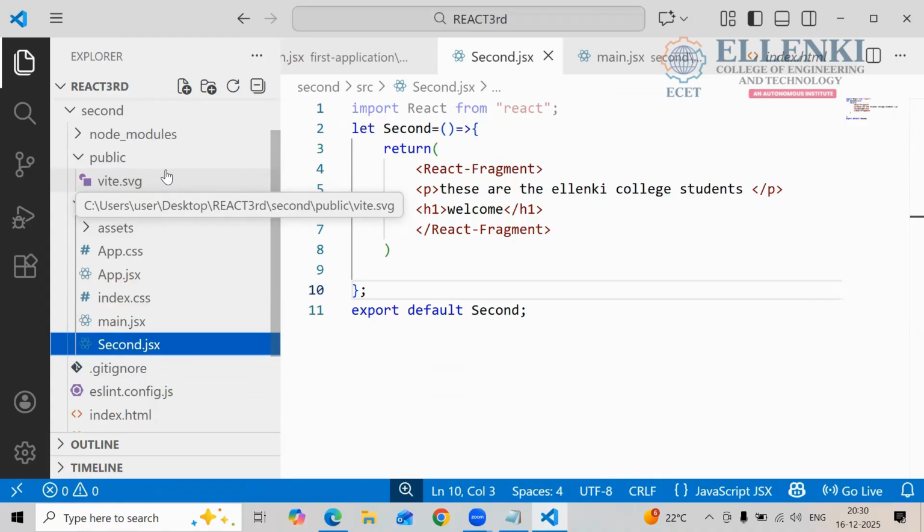If you want to write more than one line in your program, you are using the React.fragment. Yes or no? And if you want to encapsulate the data also, you are using the React.fragment. To combine the data, what do we have to say? React.fragment. Where are we writing this React.fragment? In the return. Return indicates what? Presentation logic of your React.js component, which is nothing but the code and logic of your program, you are writing in between this. Is it clear to everyone?